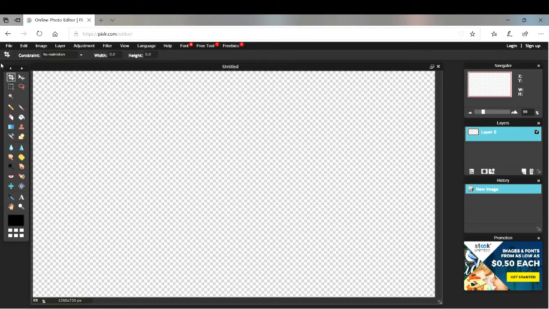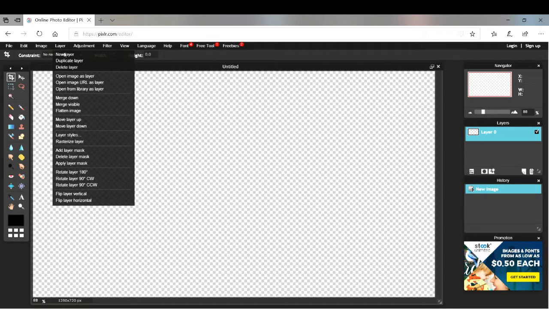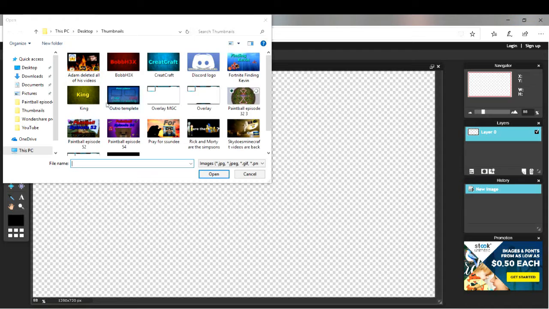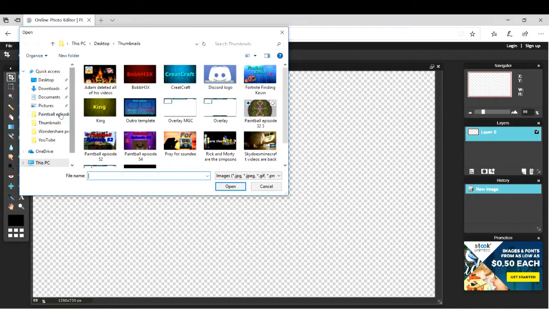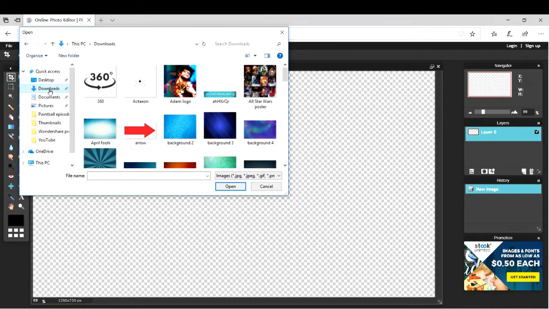Now, you have all these tools on the side, so we're going to go over some of what I use. What I first do is I always go to layer, open image as layer. I go to downloads and just type in background.